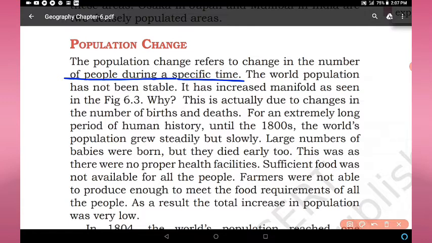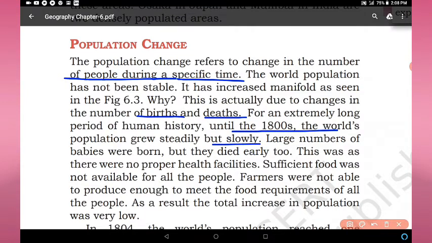Why? What are the causes? This is actually due to changes in the number of births and deaths. So the death rate and birth rate are two factors of population change. For an extremely long period of human history, until the 1800s, the world's population grew steadily but slowly.